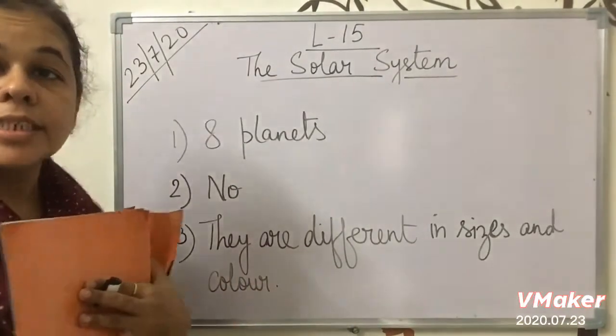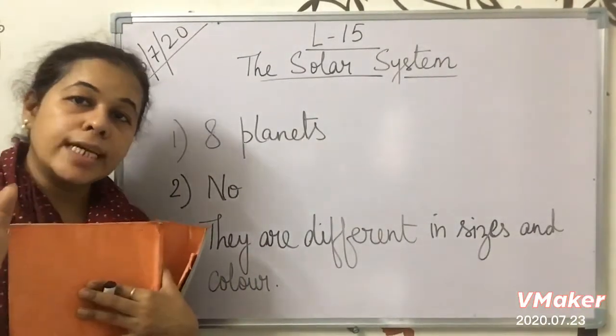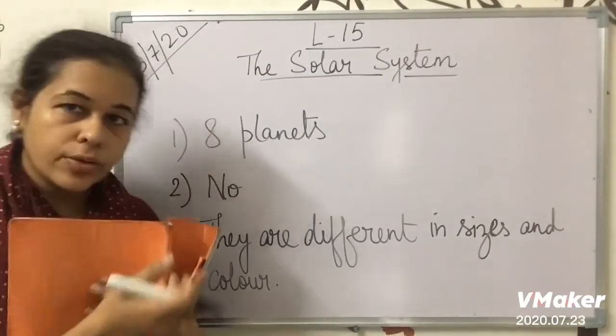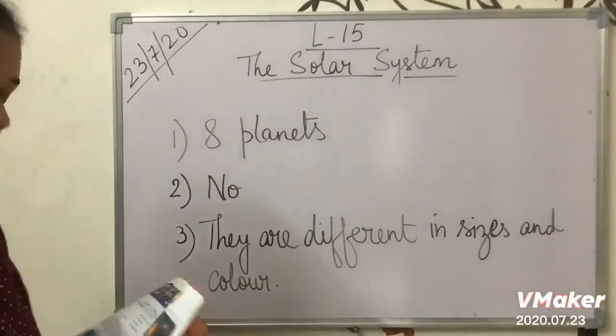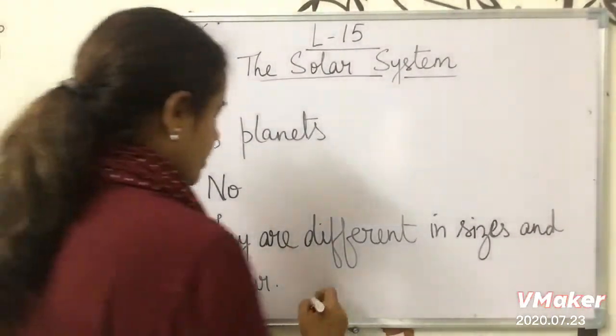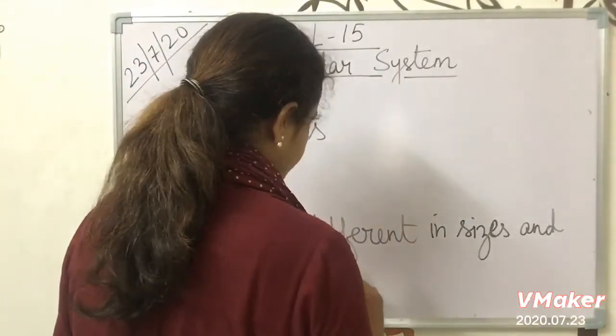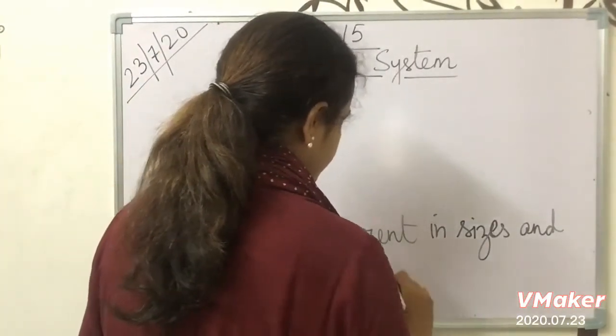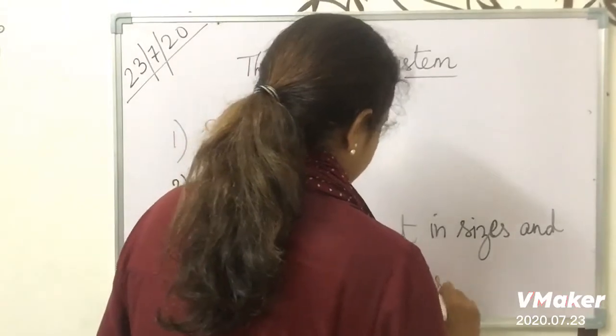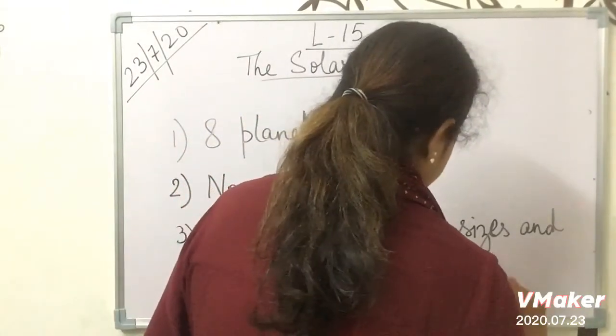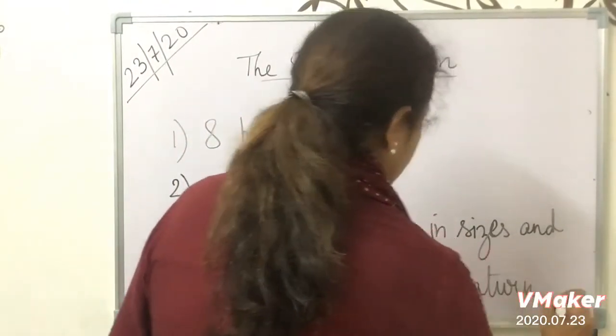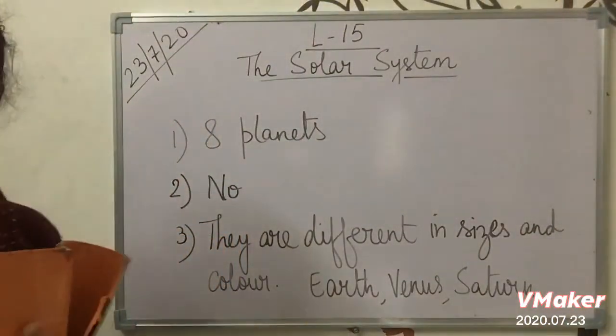All the planets which are there in the solar family are of different sizes and different colors. Okay. Next question is name any 3, whichever you like. I am taking Earth, Venus, Saturn. You can take any 3 planets which you like.